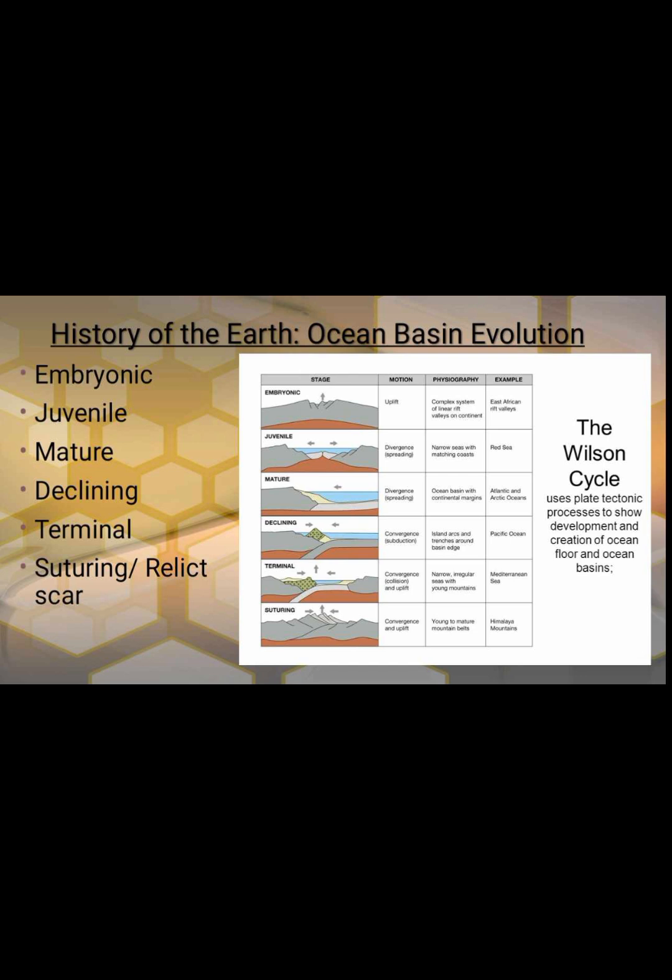Okay, history of the Earth, ocean basin evolution. As you can see in the picture, the stages are embryonic, juvenile, mature, declining, terminal, and suturing relict arc.